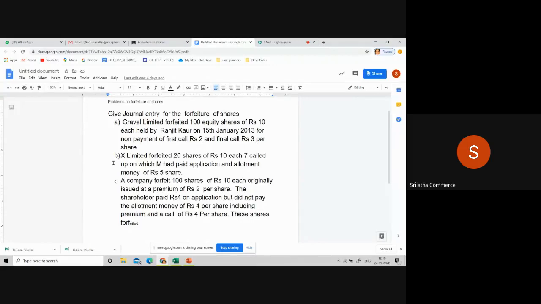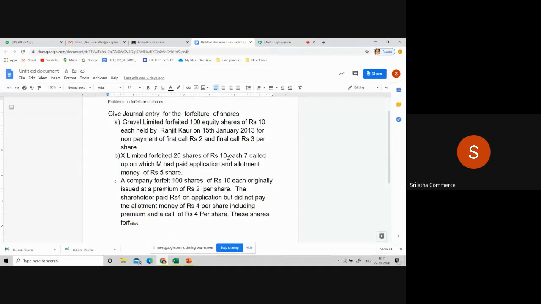Now the next problem. Second one: X Limited forfeited 20 shares of 10 each, 7 called up, on which M had paid application and allotment money of rupees 5 per share. Can anyone explain the first point? Are these shares issued at par or at premium? Anand? Is it issued at premium? No, ma'am, it is at par. Yes, it is issued at par.